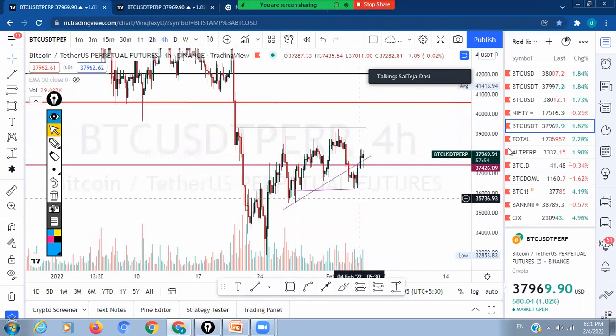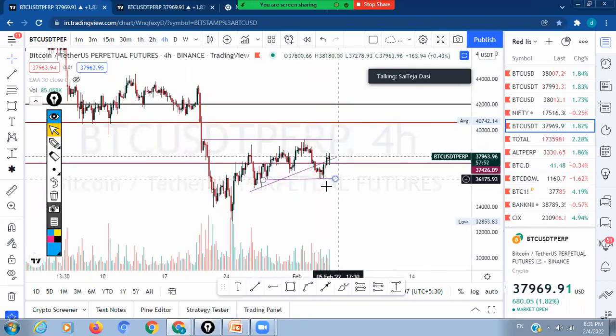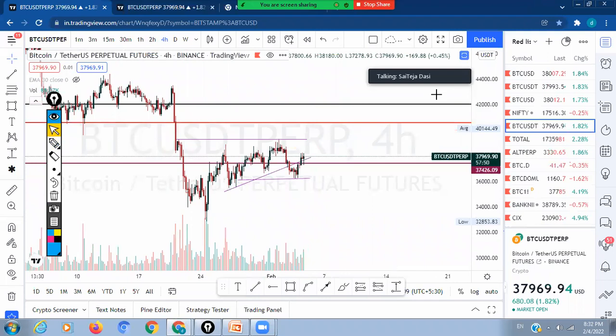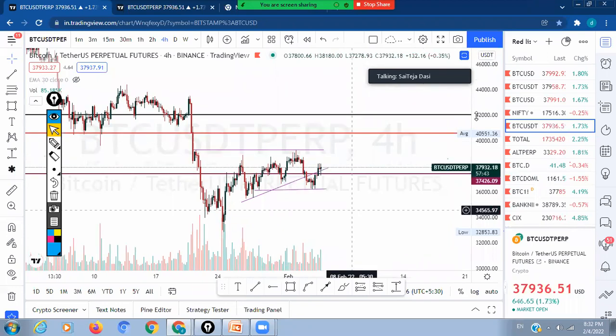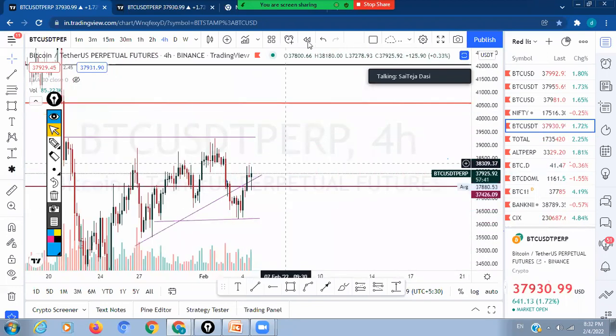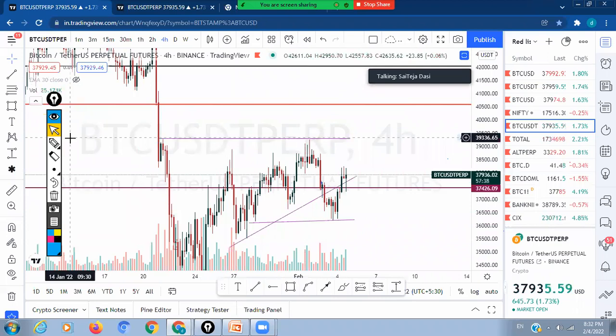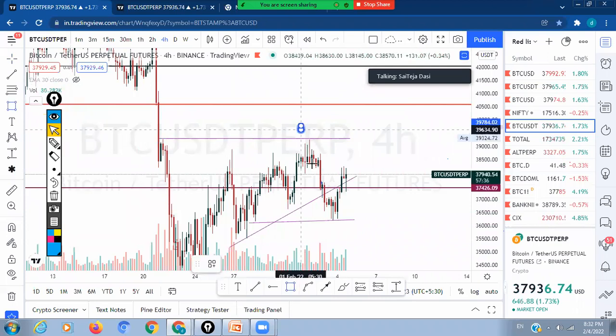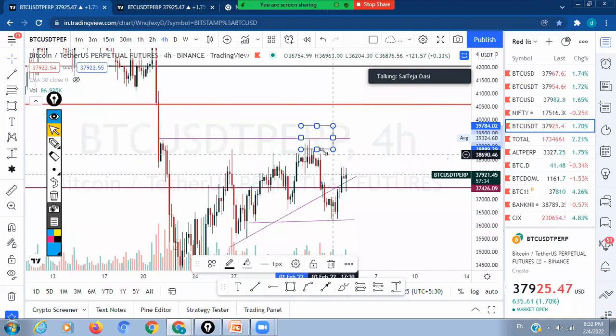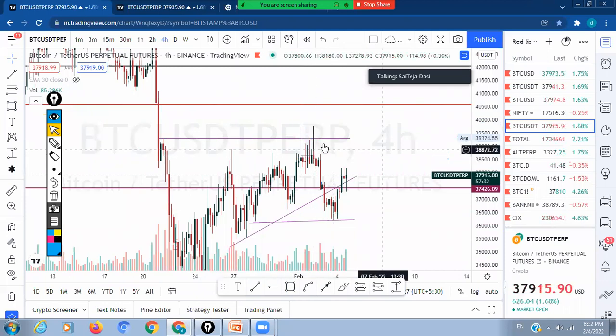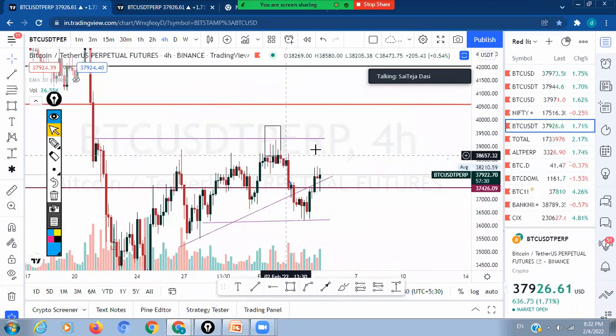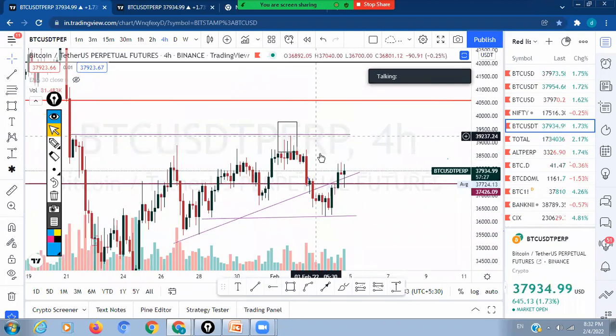So it was at the support now. This is a simple channel breakout, but it was rejected here twice. So obviously, if you are planning to enter a trade at this level, you should be waiting for the breakout or the confirmation candle, but it didn't break out. Also the wicks were showing the weakness of BTC. So your trend will be a downward trend. You should not be taking any long position.